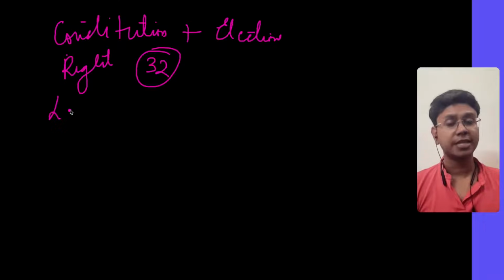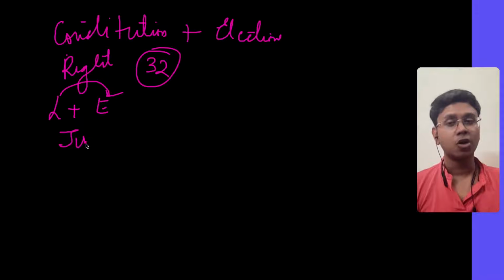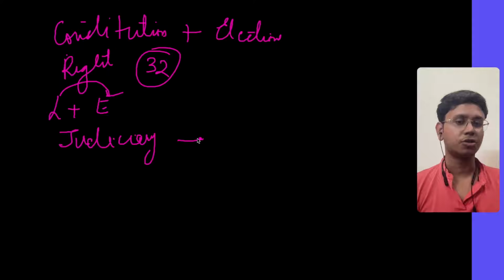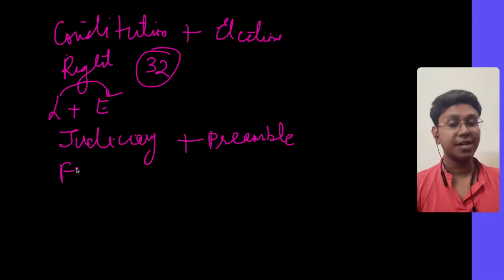We talked about legislature and executive in a very integrated fashion, and saw how the legislature checks the executive. Then we talked about the judiciary, and along with it, the philosophy of the Indian Constitution. In philosophy, mostly the preamble, its elements, and values like fraternity and equality were discussed. After this, we discussed federalism in great detail, very important from the mains perspective.